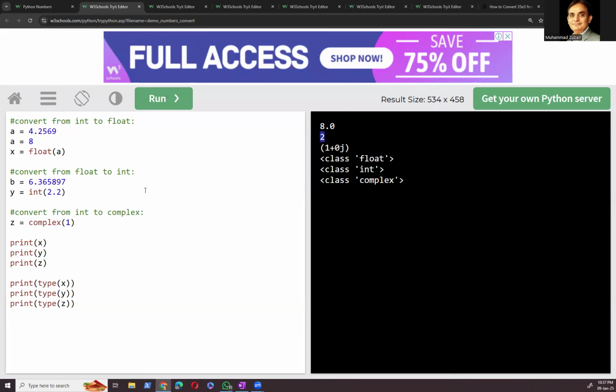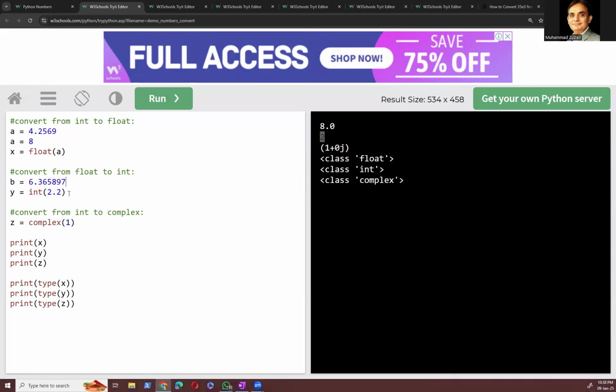Okay, no worry. So here are two problems. Number one, I have asked to convert this value to integer. So the output will be 2. Number two, I have only asked to print the value of y, not the b. That's what I said before. Yes, you didn't print it.